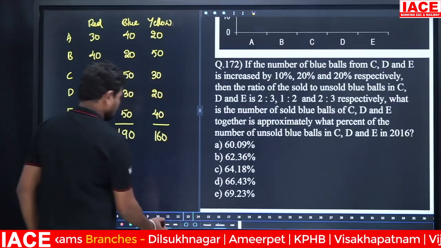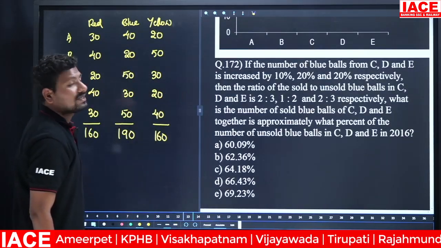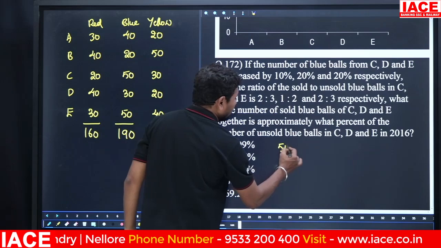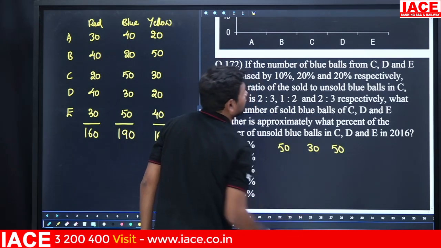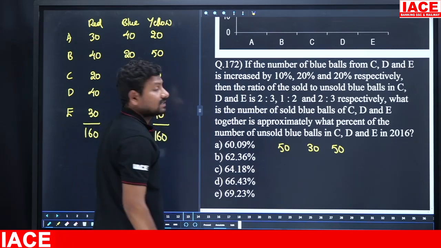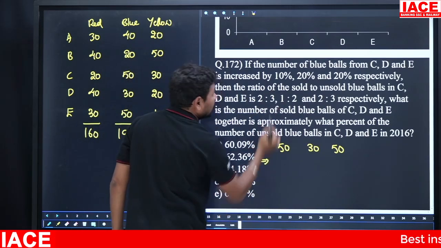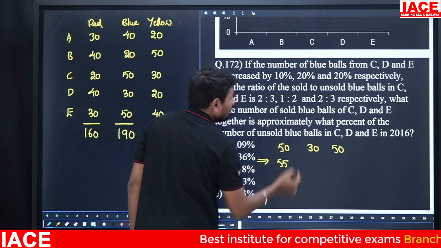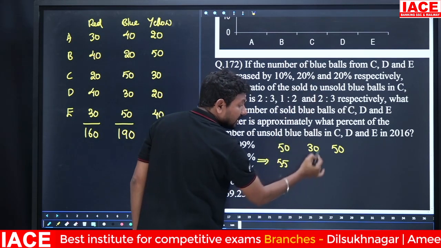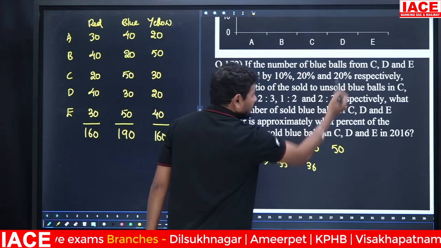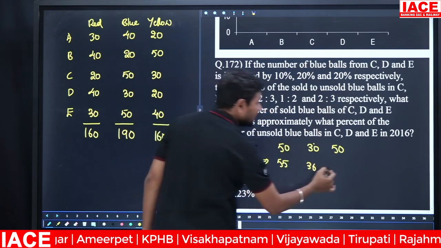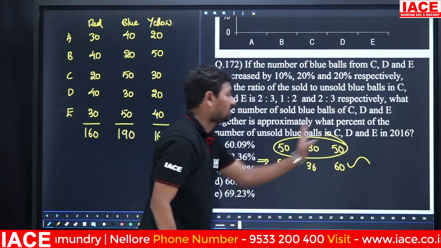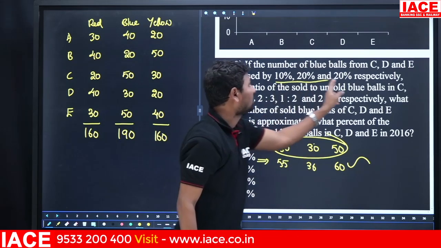Next, the number of blue balls in C, D, E are 50, 30, 50, increased by 10%, 20%, 20%. After the increment, 10% incremented means in 50, 10% value is 5 balls, so it becomes 55. 20% incremented means in 30, 20% is 6, so it becomes 36. And 20% incremented in 50 means 10, and 10 plus 50 is 60. This is the modified value, this is the old value. This is the C value, D value, E value, then the modified values after the increment of 10, 20, 20 respectively.